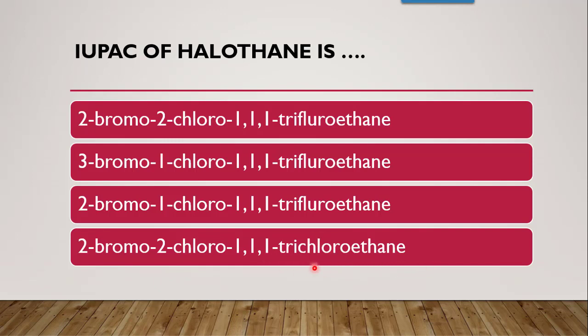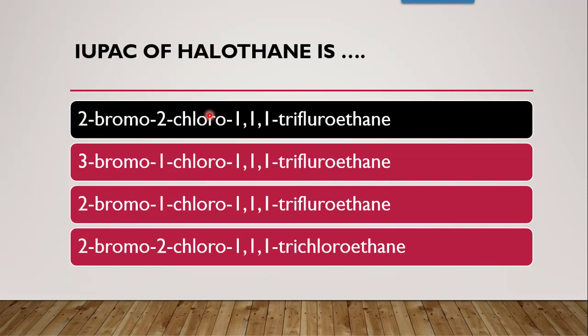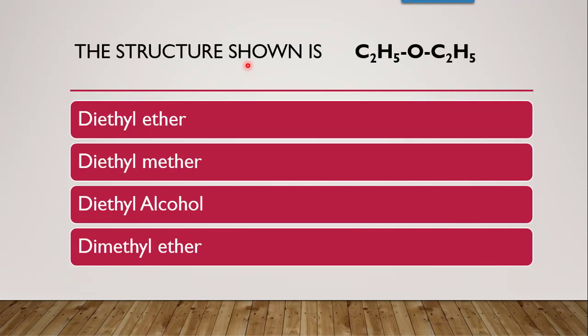Now chlorine is not there at first position, all three are fluorine. So this was actually the first one that got cancelled. So the correct option is A, that is 2 bromo 2 chloro 1,1,1 trifluoroethane.